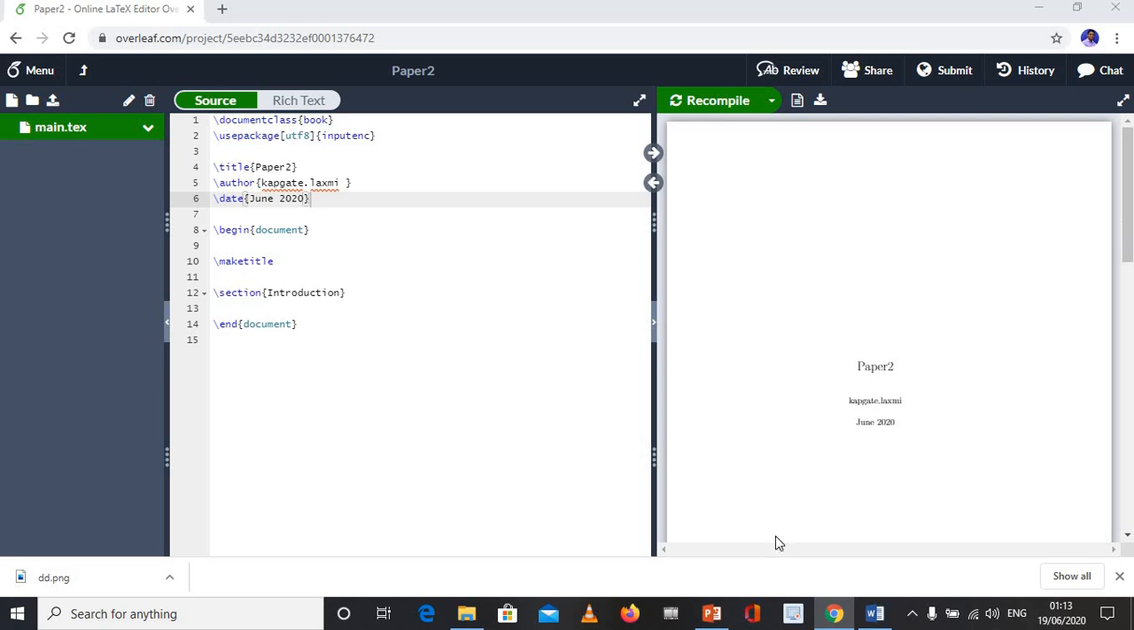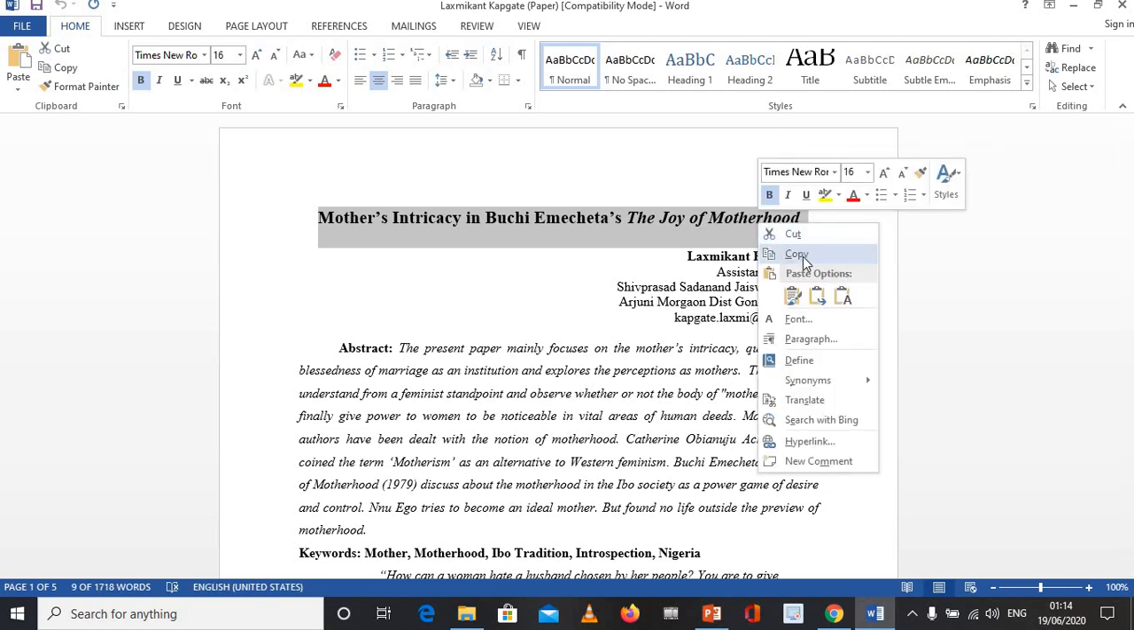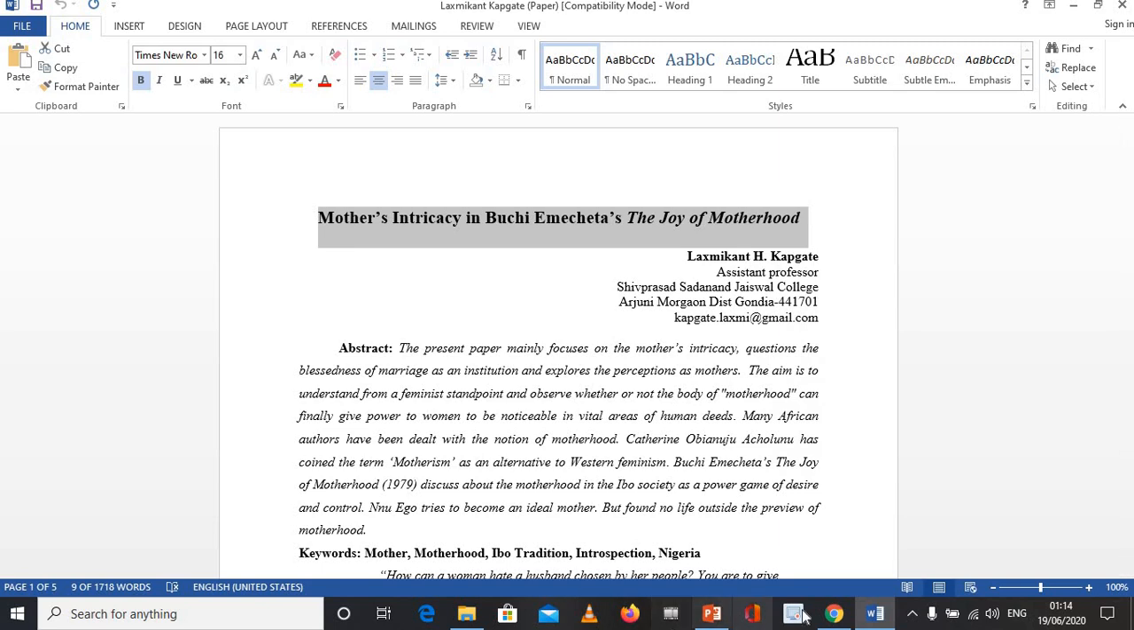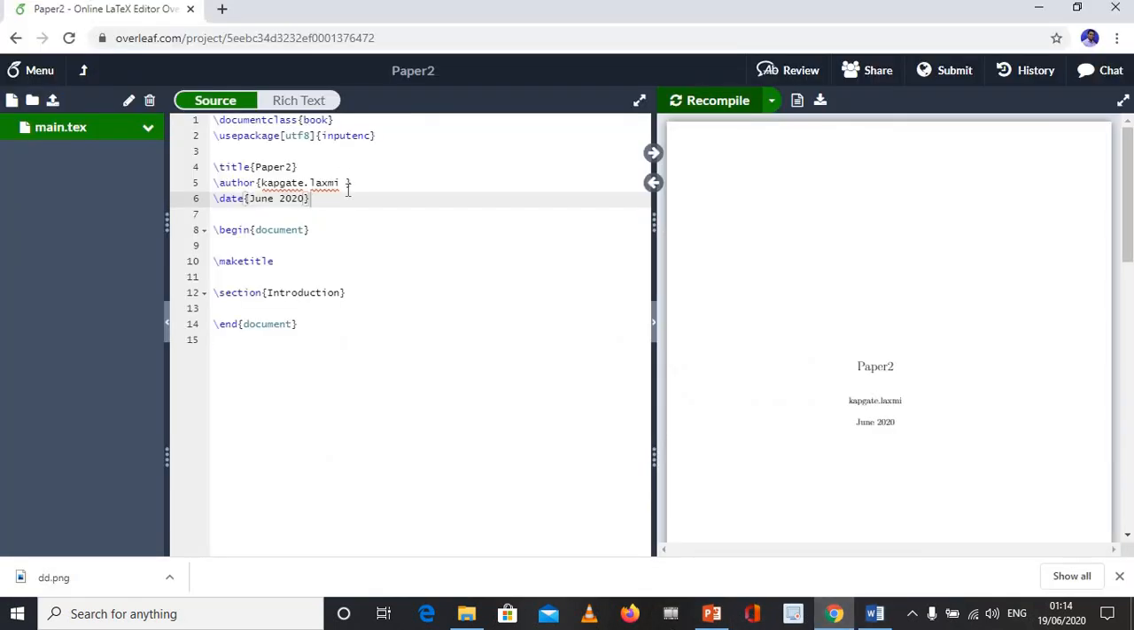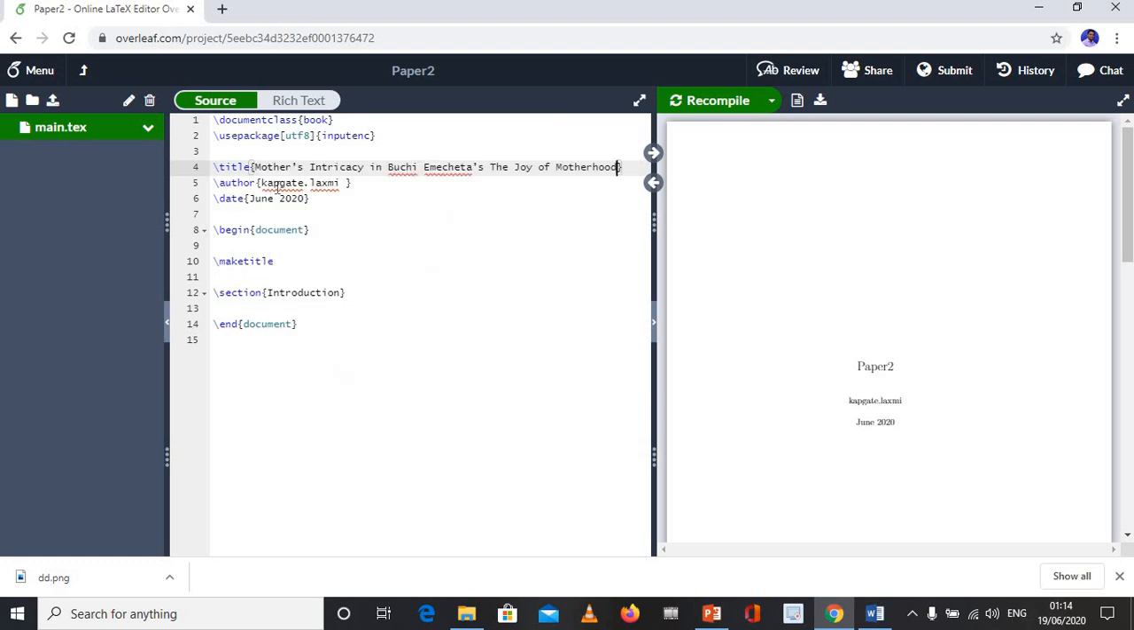So let me choose my Word file first, so you will understand. Now this is my paper and this is the title. Let me give the title to my project. So I have just copied, and in this curly bracket you can see the title. You just paste it here. Now see, I have given the title to our project.